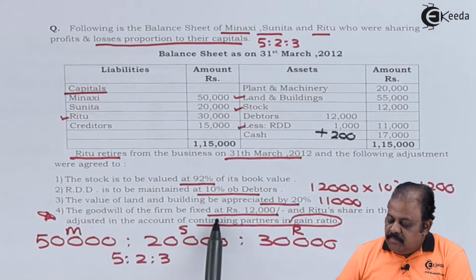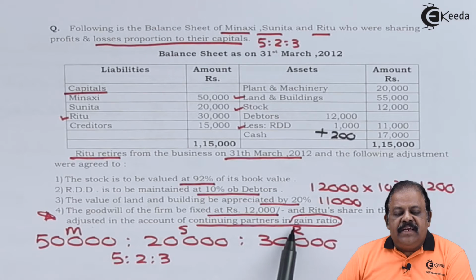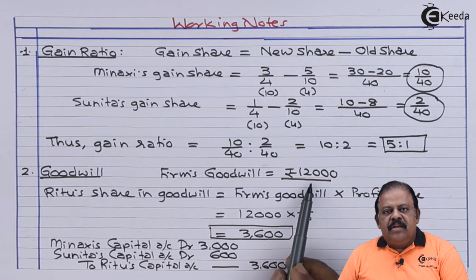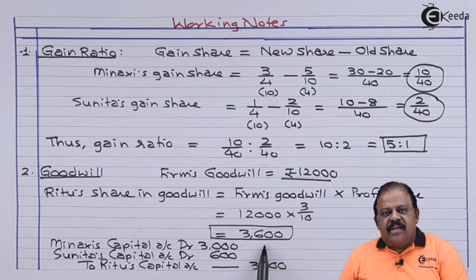Goodwill of the firm fixed at rupees 12,000, and Ritu's share in the same be adjusted in the account of continuing partners in gain ratio. We already did this working note. Let us go through it. Firm's goodwill 12,000, Ritu's share 3,600.